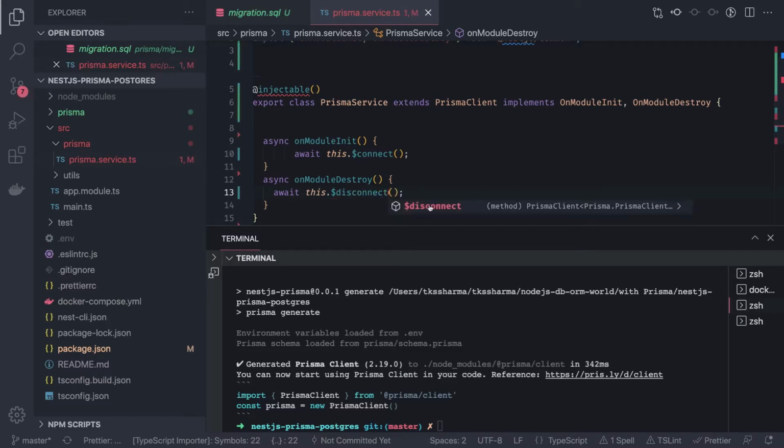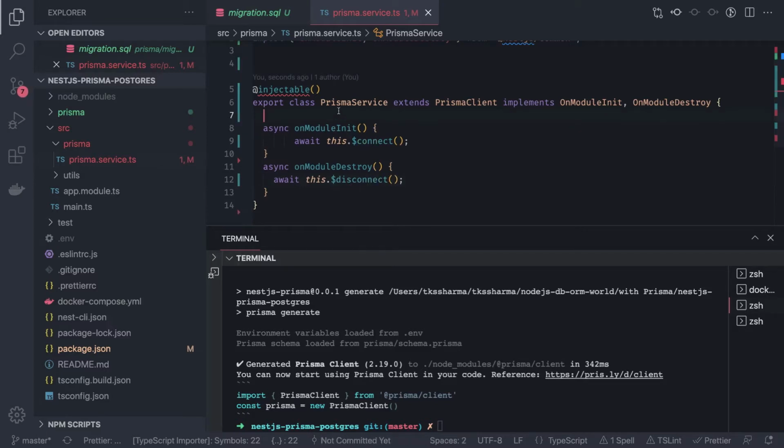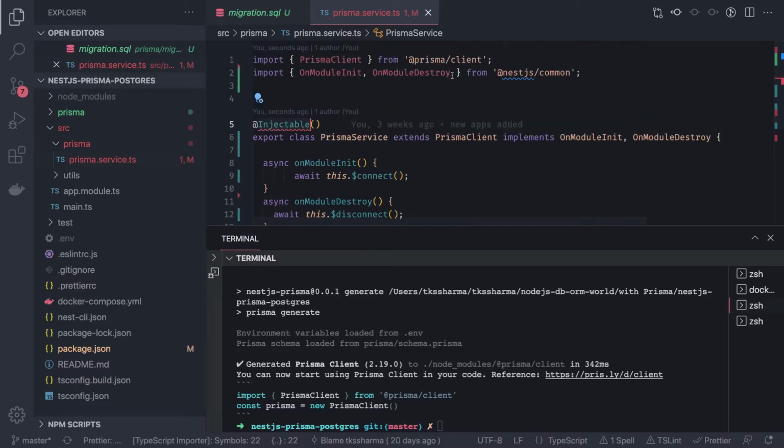That's it. Now you create a Prisma module, import this Prisma service as a provider, and make this exportable also. So you can export this Prisma, you can import this Prisma.